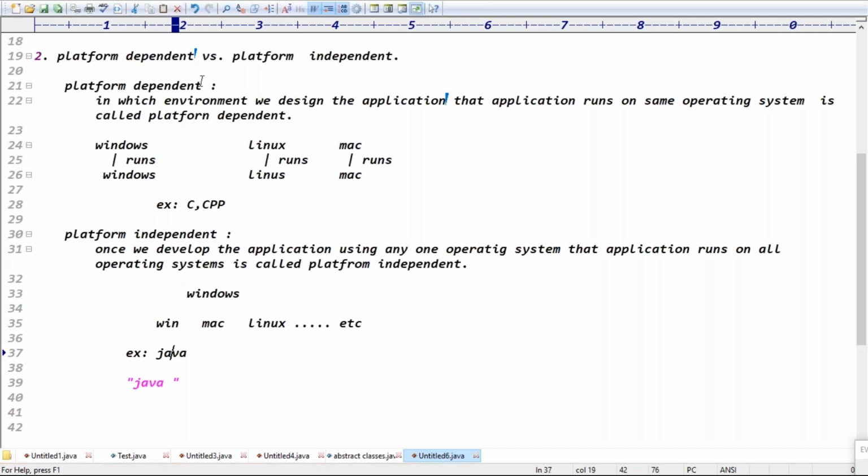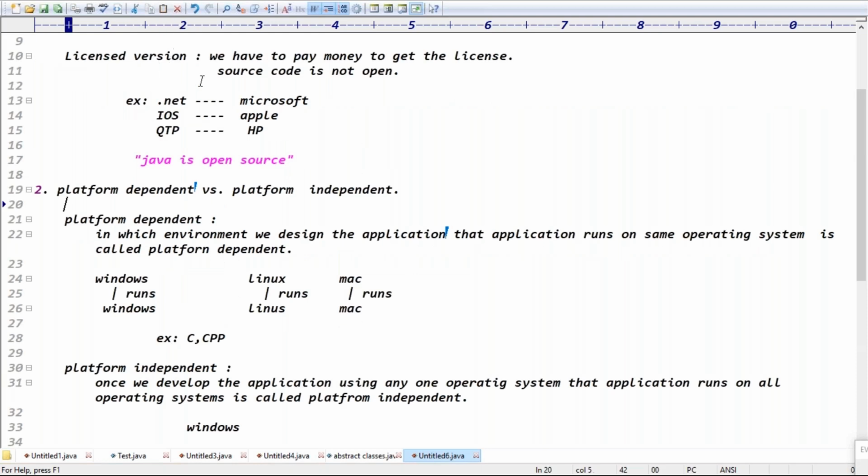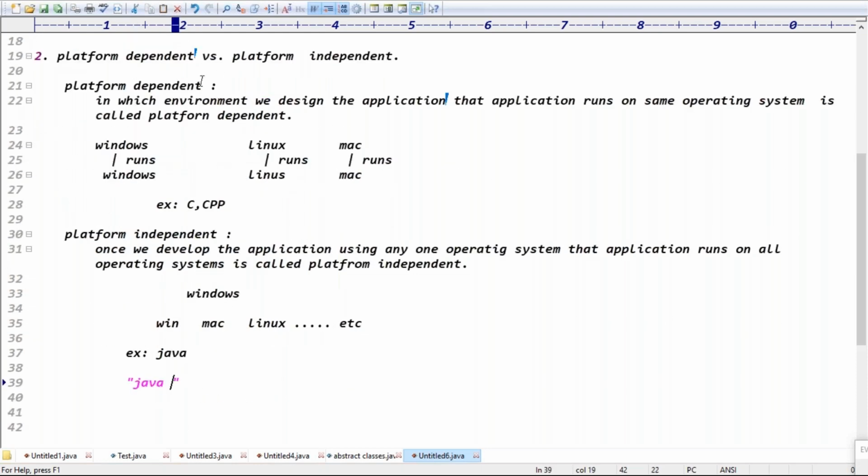The first point, clearly I'm saying, Java is open source. The second point, clearly I'm saying, Java is a platform independent language. Most of the guys know this point, but you try to understand because everyone has to understand the points, right? That's why I'm repeating the points. Exactly, guys. Two points are clear.